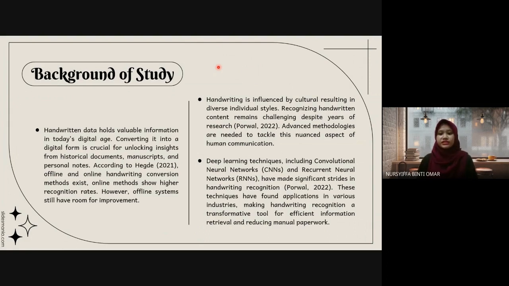The main topic, handwriting recognition, is the ability of a computer to receive and interpret intelligible handwriting input from sources such as paper, documents, touchscreens, photographs, and more. The researchers use deep learning techniques to solve handwriting recognition. To be more specific, they use convolutional neural network (CNN) and recurrent neural network (RNN). They use this technique because over the last decade, deep learning has shown tremendous success in applications of recognition, cited by Powell in 2022.